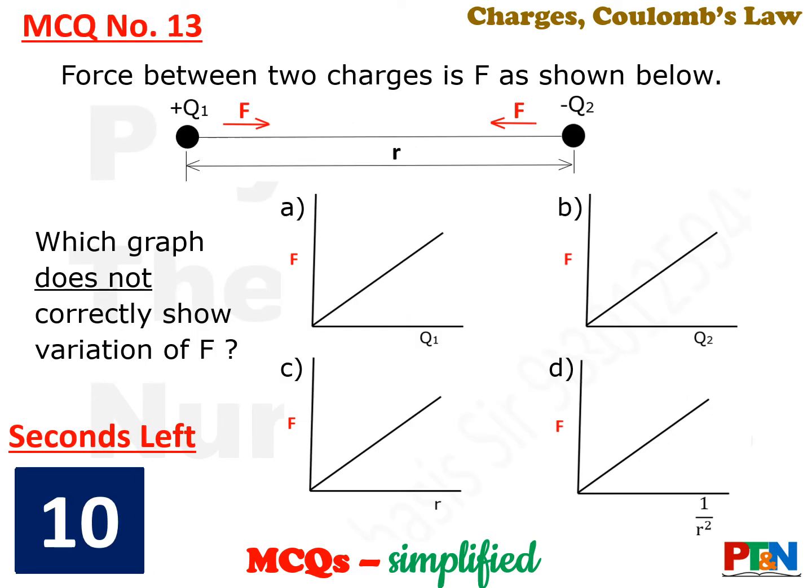Now here, next MCQ. A system has been shown, two charges, one positive and another negative, q1, q2. There is a force of attraction between them. They are at a distance r apart. Now which of the four graphs is not correct? Variation of F with q1, q2, r and 1 by r square. Which of the graphs is not correct? 10 seconds time for you. Your time starts now.